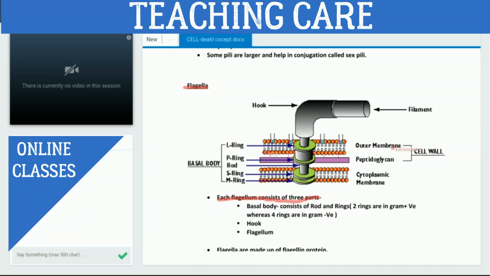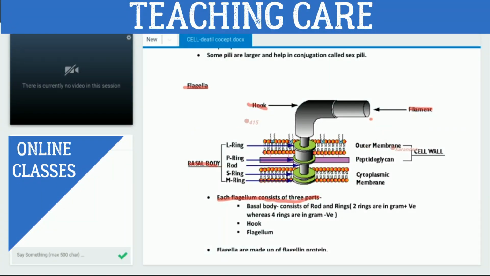One is basal body, second one is hook, and third is filament. Means flagellum is made up of 3 parts. How many parts of flagellum? 3 parts. One is basal body, another one is hook, and third one is filament.